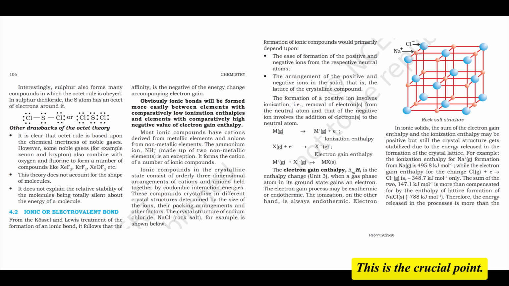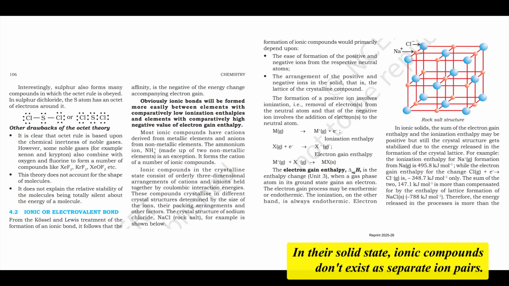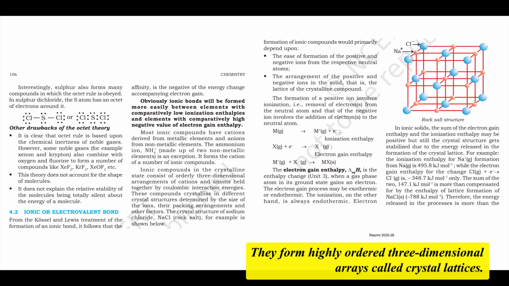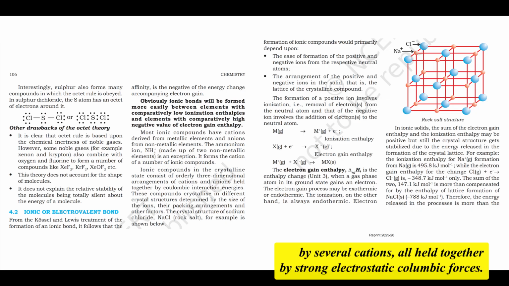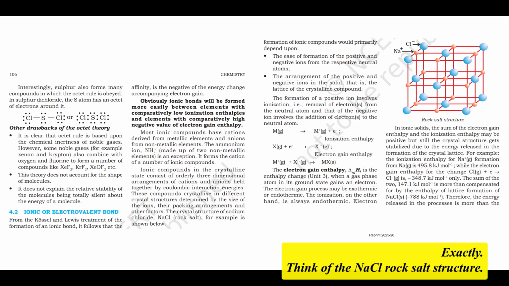This is the crucial point. In their solid state, ionic compounds don't exist as separate ion pairs. They form highly ordered three-dimensional arrays called crystal lattices. In this lattice, each cation is surrounded by several anions, and each anion by several cations, all held together by strong electrostatic Coulombic forces. Like a repeating pattern, right? Exactly. Think of the NaCl rock salt structure.